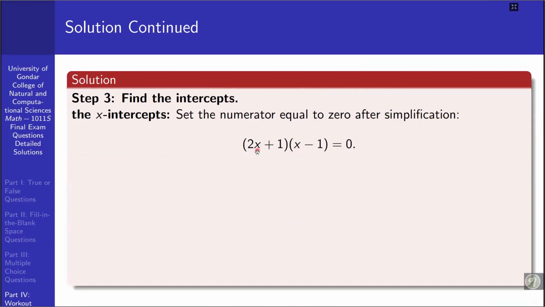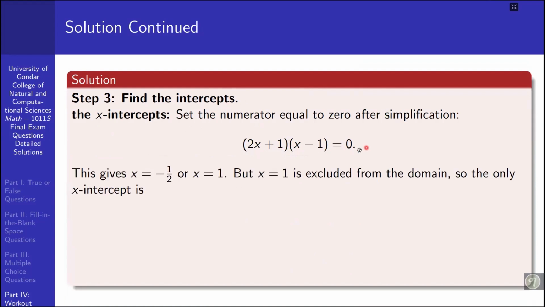After simplification, that is just factorization, 2x plus 1 is equal to 0 whenever either x equals negative 1 over 2 or x equals 1. But x equal to 1 is excluded from being an element of the domain of the given rational function.